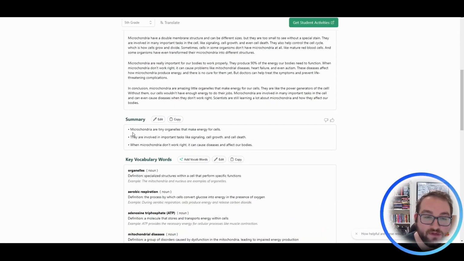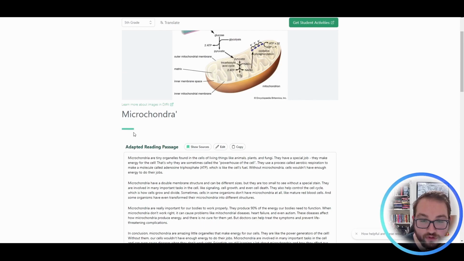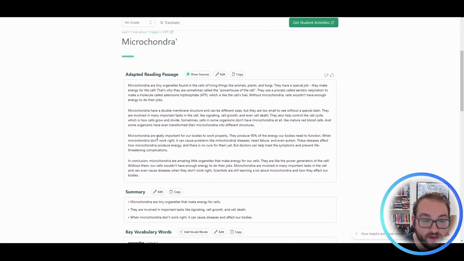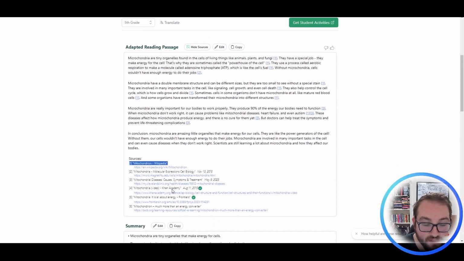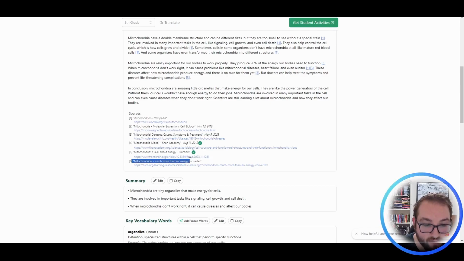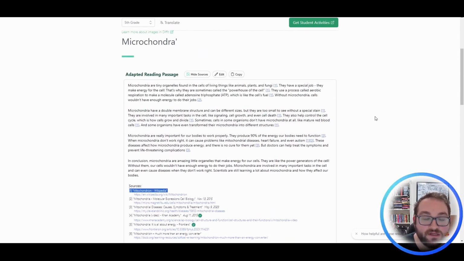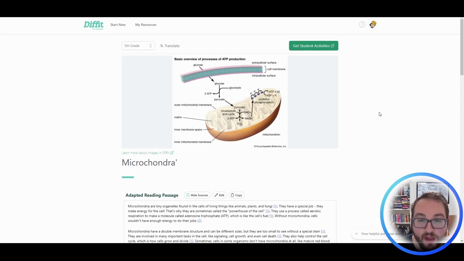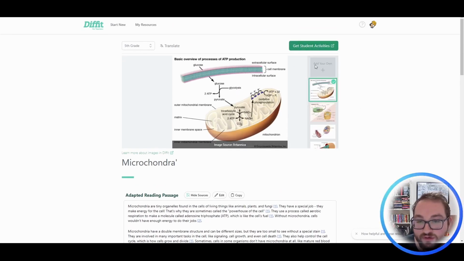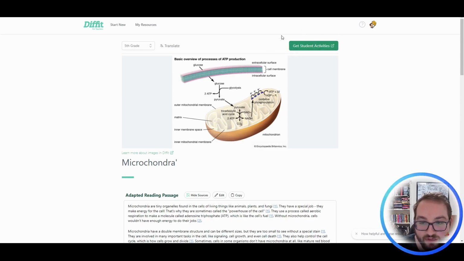So you can use this as a student to learn more about different topics. And this is better than Wikipedia because even though there might be some Wikipedia sources, it'll also give you some scholarly sources that you can look up or peer-reviewed sources. So it's not just straight from the cuff, just random information that was pulled from the internet that might not be the most true. The only thing that students won't be able to do is they won't be able to have that student activities pull out.